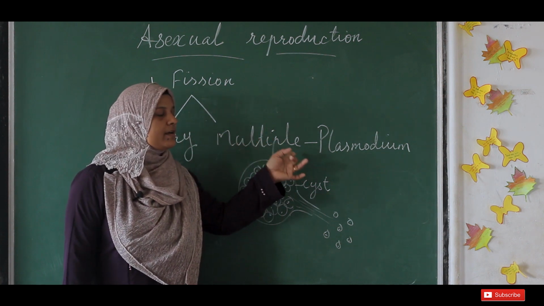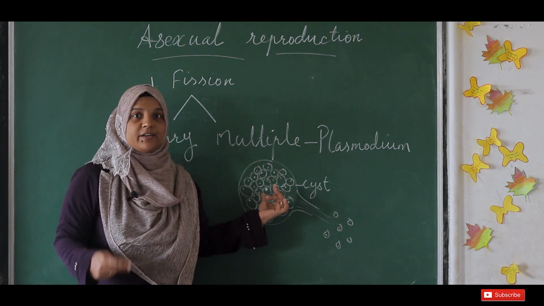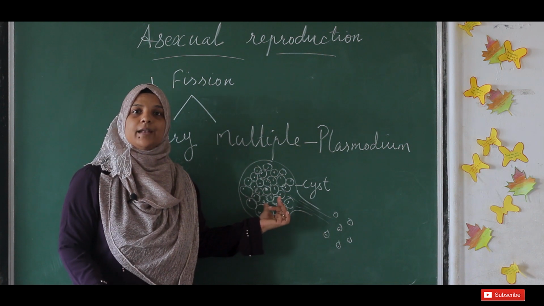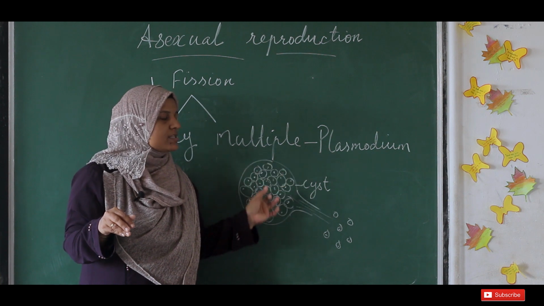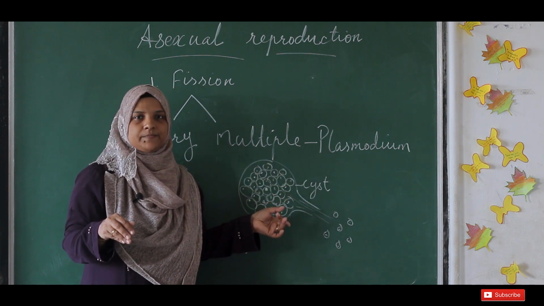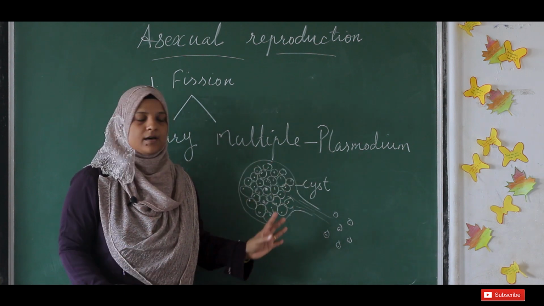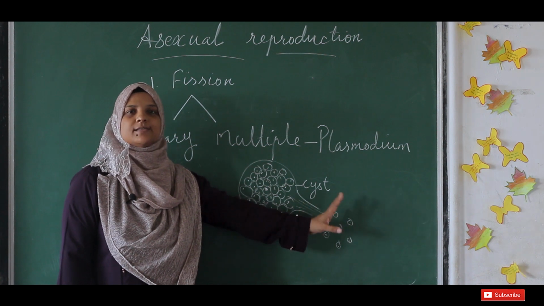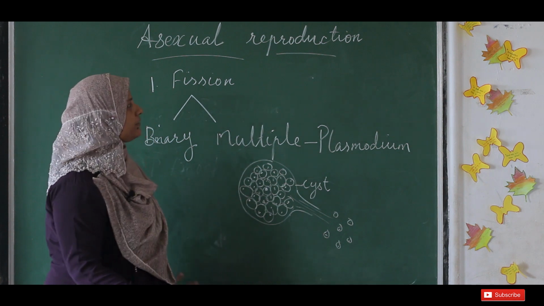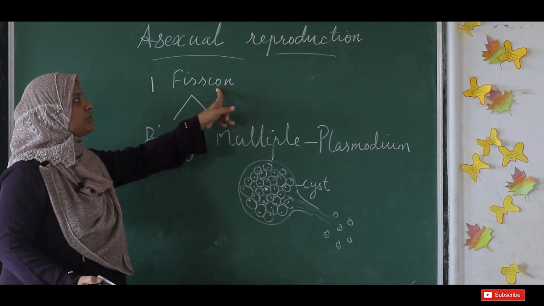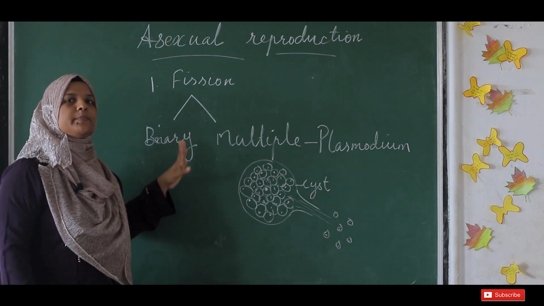It is multiple fission. The example is Plasmodium, where a single nucleus divides into many nuclei and cytoplasm accumulates around each nucleus, and that occurs in a structure called a cyst. When the conditions are favorable, the cyst will break and the new individual organisms will come out and survive. So this is what we call multiple fission. Hope it's clear. The first method of asexual reproduction, fission, is of two types, binary and multiple.